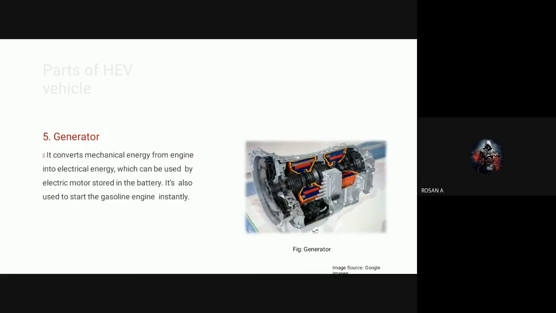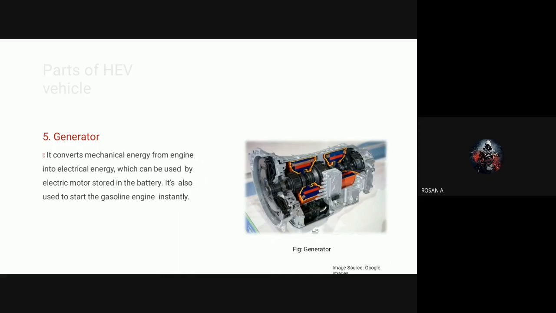Then the generator, right? In hybrid electrical vehicles, there are two sources. If you are using the IC engine, it will generate mechanical power, right? Then the mechanical power is converted into electrical power, and it goes to the electrical motor or to the battery system for storing, right?